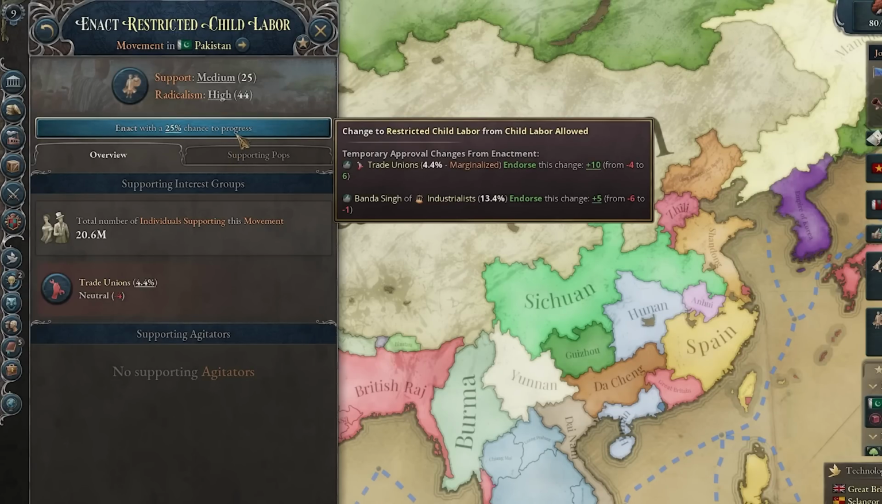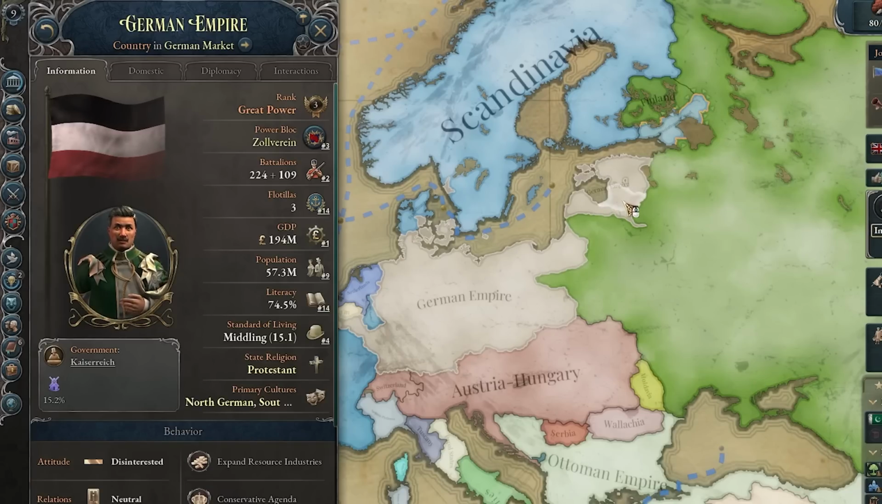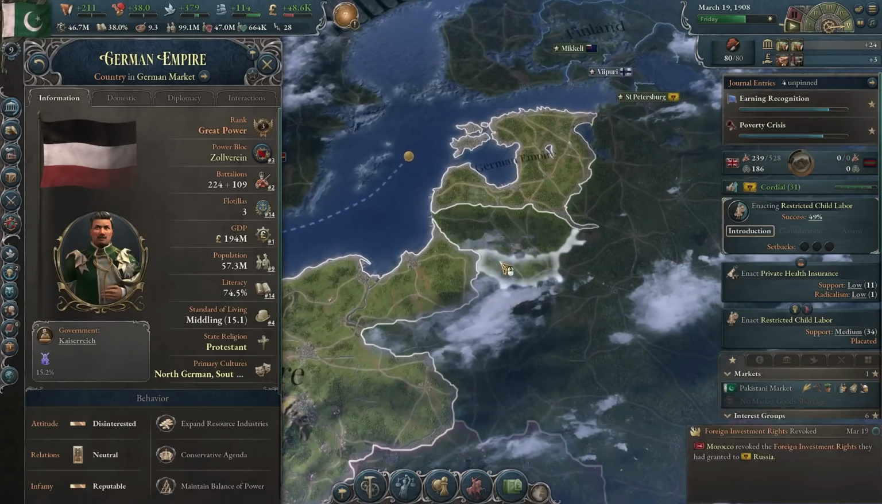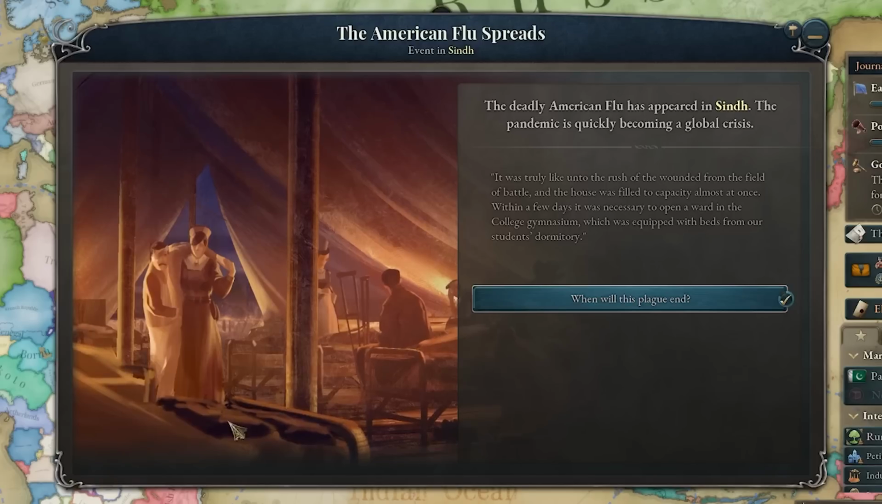Now I will try to also restrict child labor. And Austria-Hungary just went communist. Also the German Empire annexed the Baltics for some reason, except for Lithuania. The American flu, I hope it doesn't reach us. And child labor is now restricted. Okay, we got the flu.